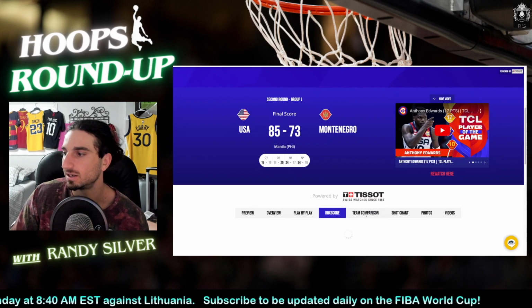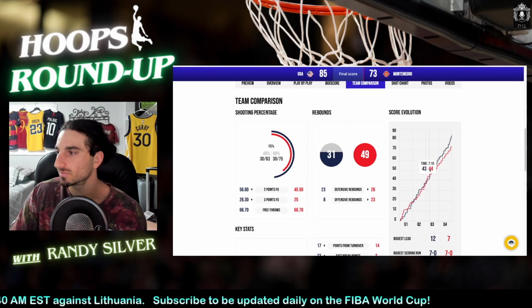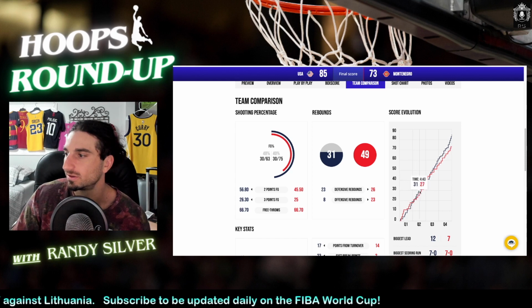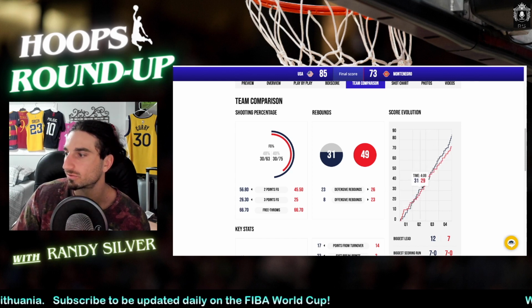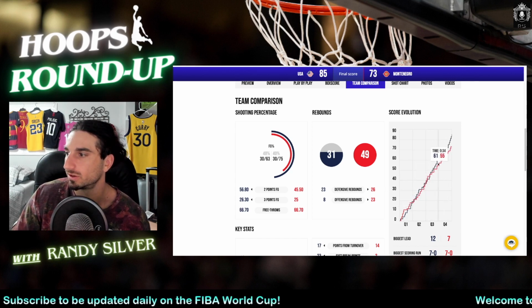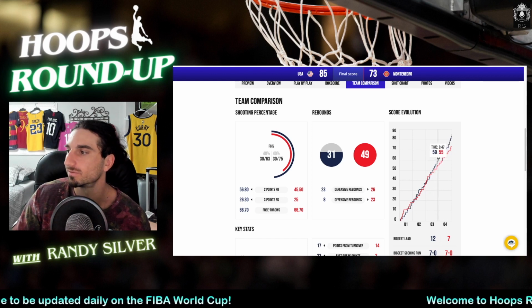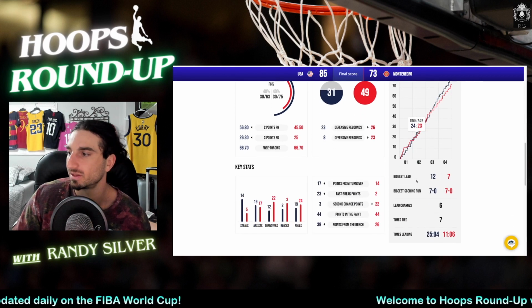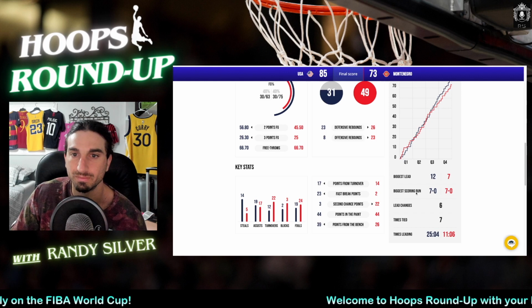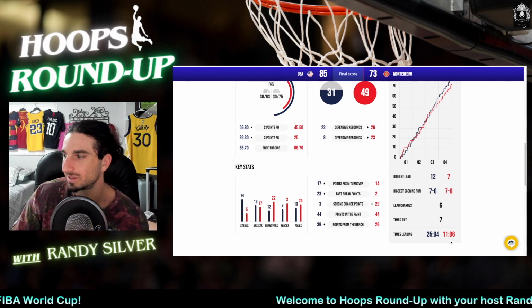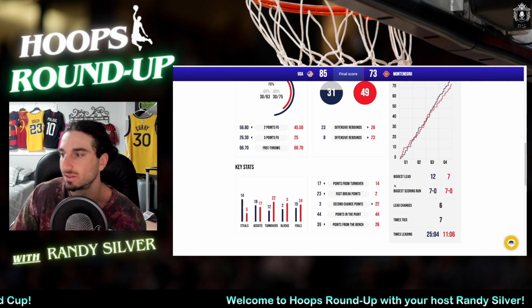When we look at the team comparison, as we talked about, Montenegro started hotter. We took the lead in the second quarter. Around the second and third, it kind of went back and forth. Once we took the lead in the third for good, they were never able to get back. Our biggest lead was 12, which we won by, theirs was 7. We led the game for 25 minutes while they led the game for 11.